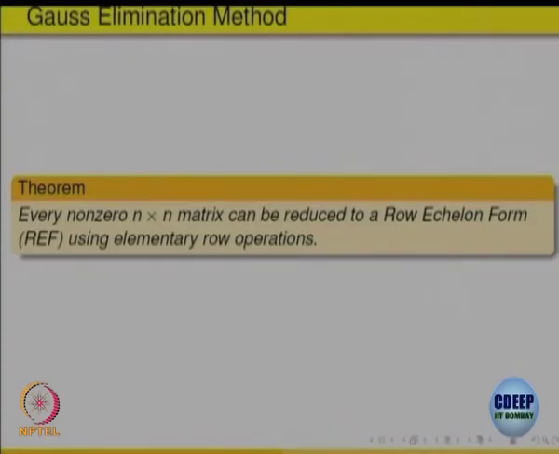The word 'a' is used, indicating that there could be more than one row equivalent form of a matrix using purely elementary row operations. Okay. We will shorten row equivalent form as REF, and row operations we will write as row operations. This is a theorem, we will see how the proof also goes as we do something.